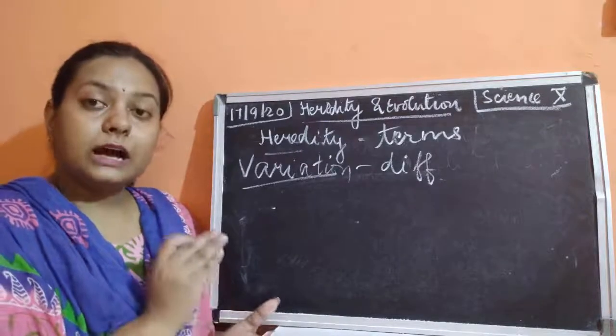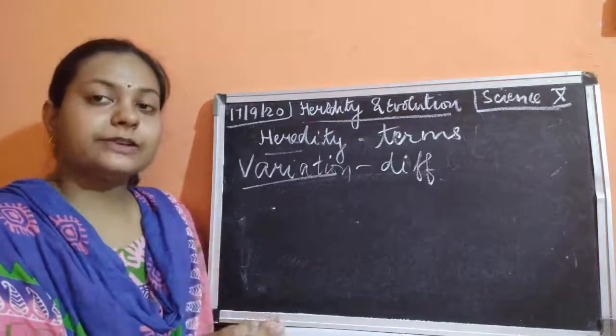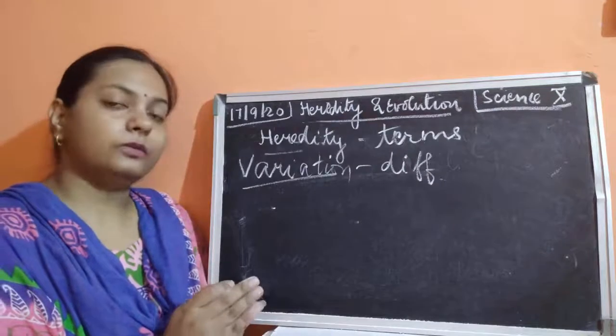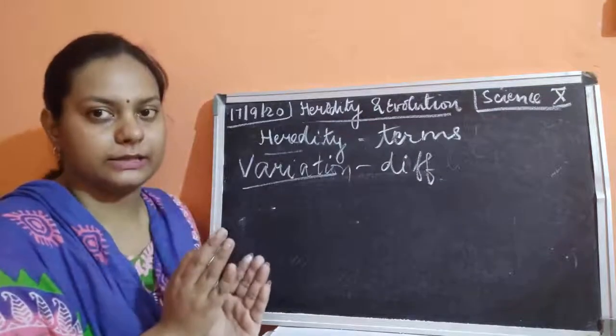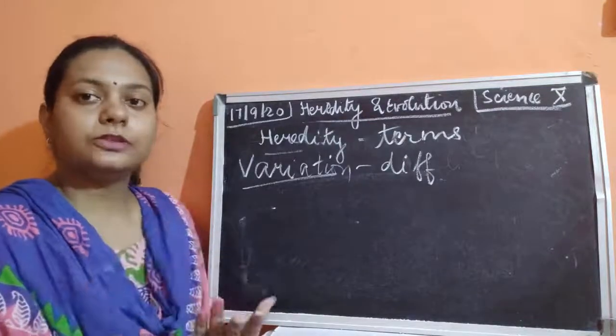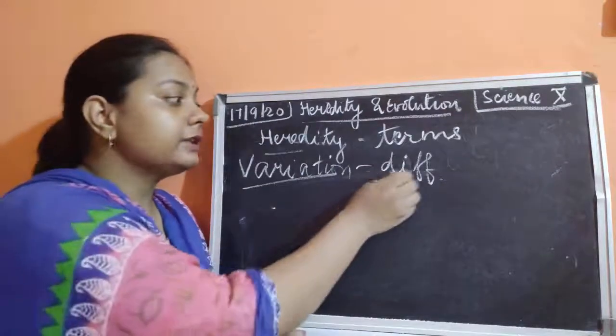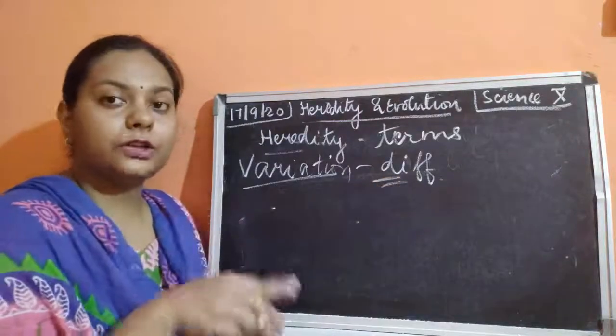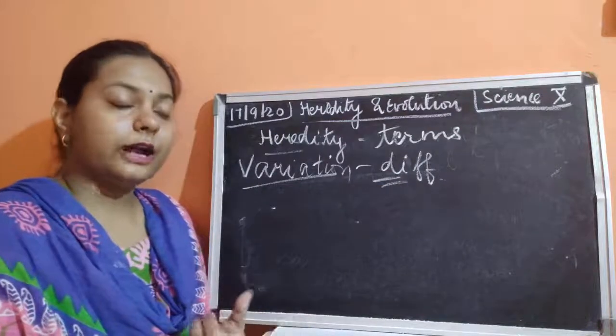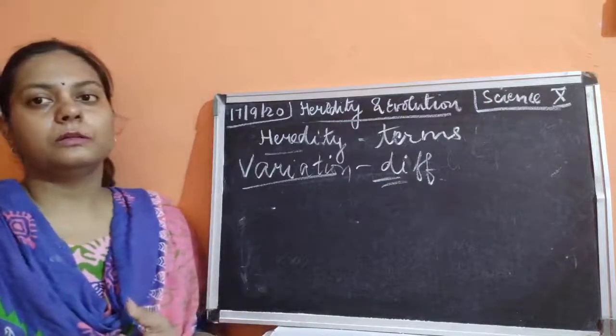But there are certain features which are different, because of which you are recognized. If we were exactly similar to our parents, we would not have our own identity. So these differences give you identity, for identification of your personality.